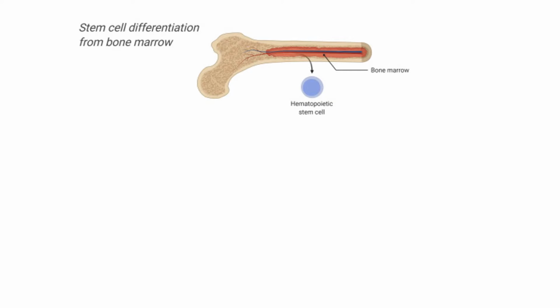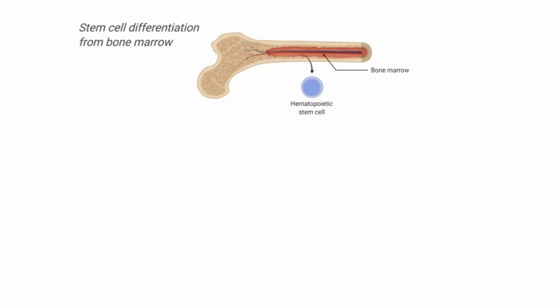So what is the relationship between bone marrow and blood cells? You guys know that inside the bone marrow, we have a cell which is called hematopoietic stem cell. This hematopoietic stem cell is the cell which is the basis for the production of all these cells. That is, whether you have platelets, whether you have your RBC, whether you have WBC, they all come from the hematopoietic stem cell.